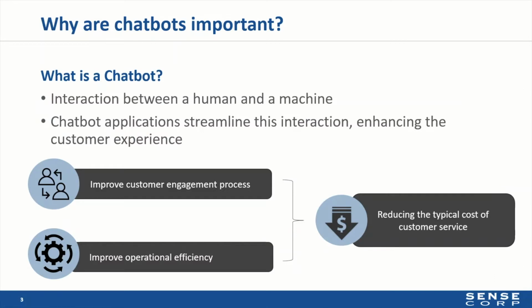Why am I talking about chatbots today? They have become increasingly popular, and almost every website that you go to that is offering a service, chatbots are being implemented to mimic a human-to-human interaction, but now using a human-to-machine interaction. So why are companies doing this? Put simply, it's to streamline the interaction and enhance the customer experience, which happens in two ways: by improving the customer engagement process and improving operational efficiency, which in turn both lead to a reduction in costs across the board